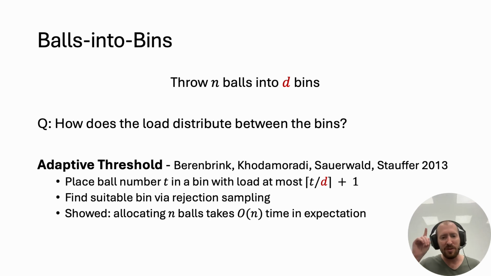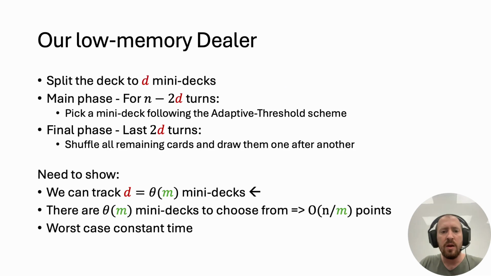We have adapted their mechanism and showed how to implement it efficiently so that each allocation takes constant time in the worst case, and use it for our dealer. So what our dealer does is split the deck into D mini-decks, and for most of the game, in each turn, sample a mini-deck following the adaptive threshold allocation scheme. So we pick a mini-deck that made progress that is below the threshold. And when only a few cards are left, we shuffle all the remaining cards and draw them one by one.